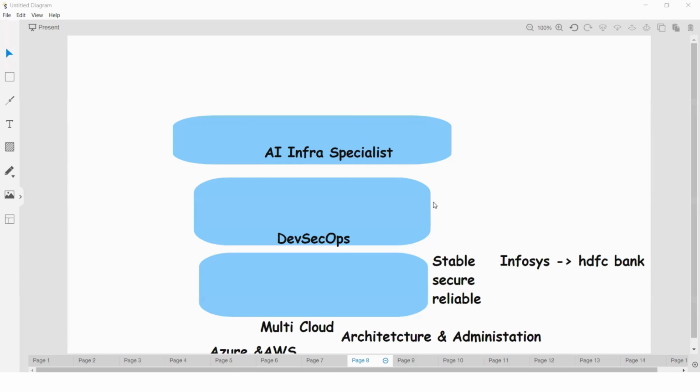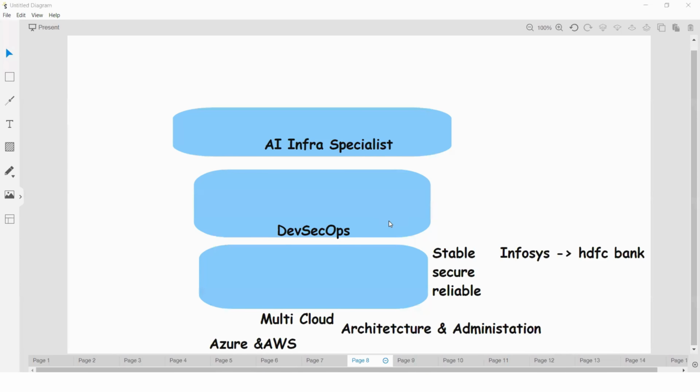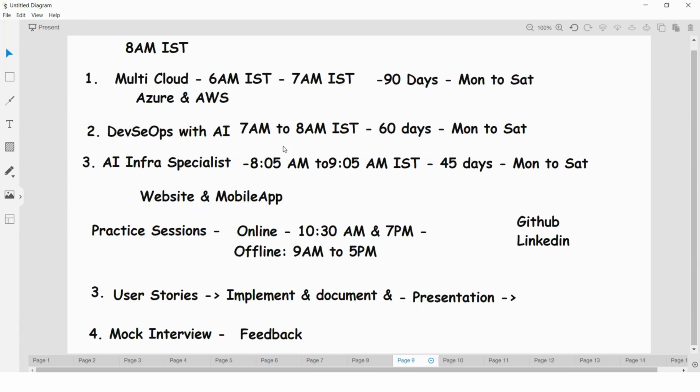So first let us see. Here we observed our course delivery process. We classified it into three sections, right? Multi-cloud, Azure and AWS. After that DevSecOps with AI and AI Infra Specialist. Right? These three areas we discussed. And after that we discussed the course delivery process, like timings, all these things.